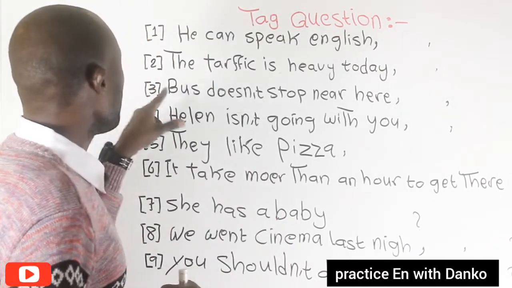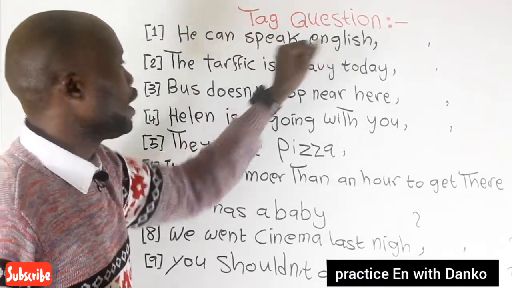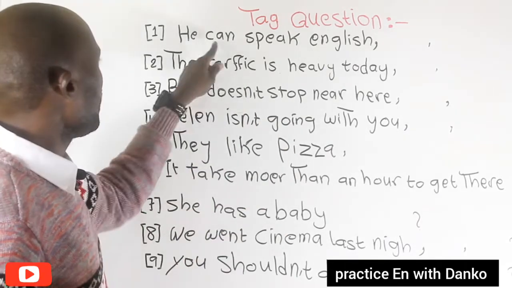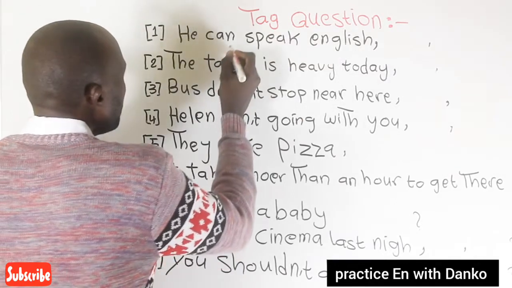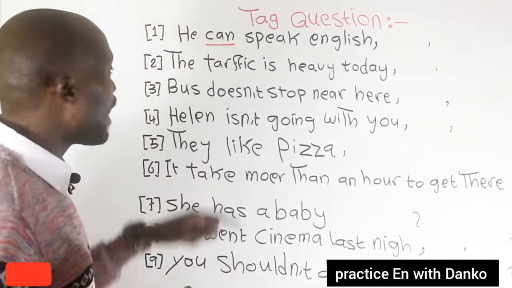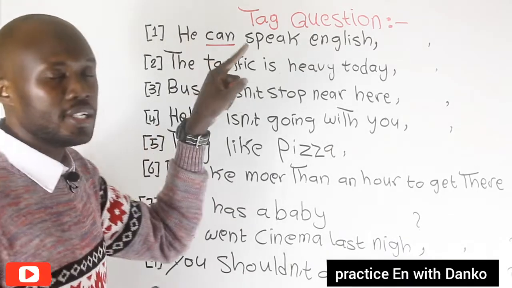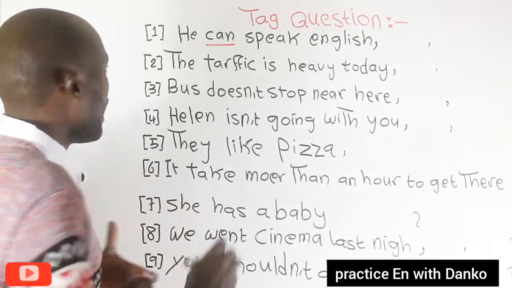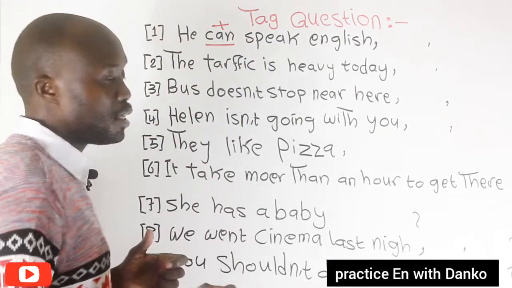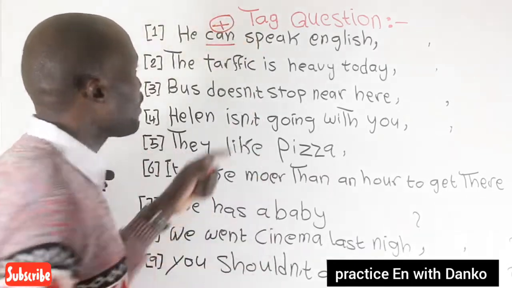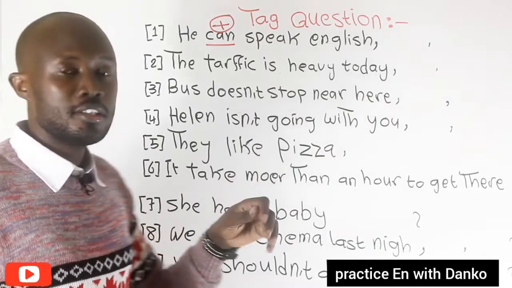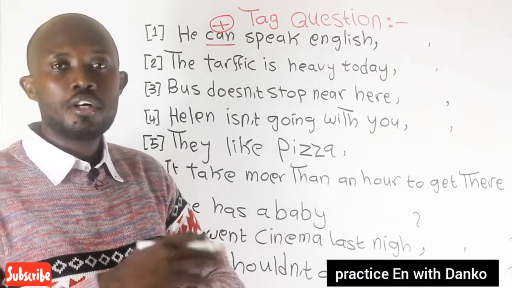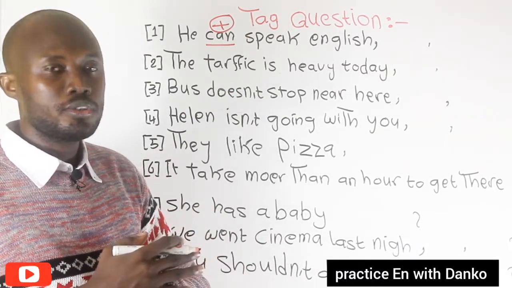Okay, number one, he can speak English. We're going to use a tag question. Here in tag endings, when we look over the sentences, when the sentence is positive, the tag question becomes negative, and we switch verb and pronoun.